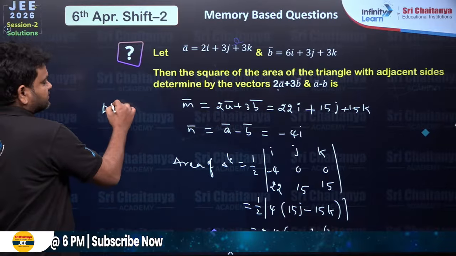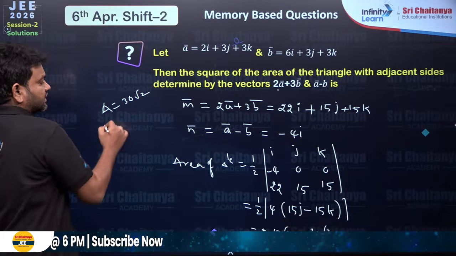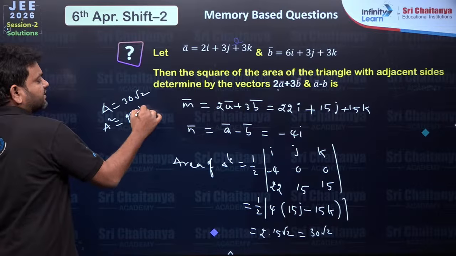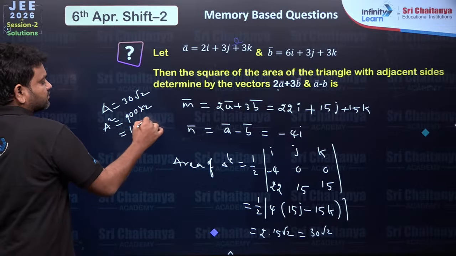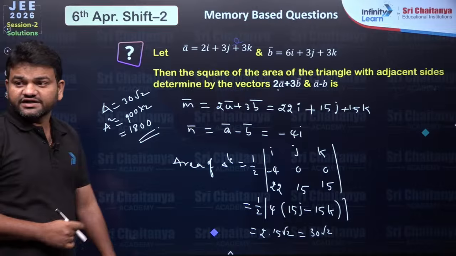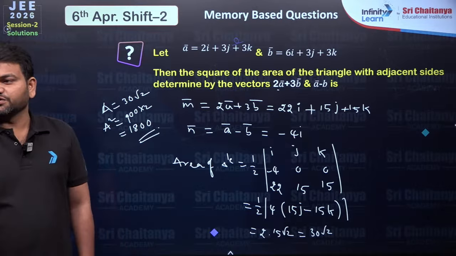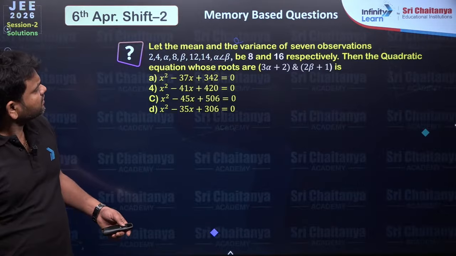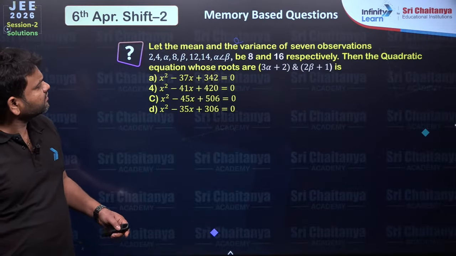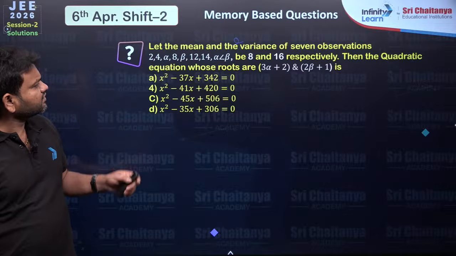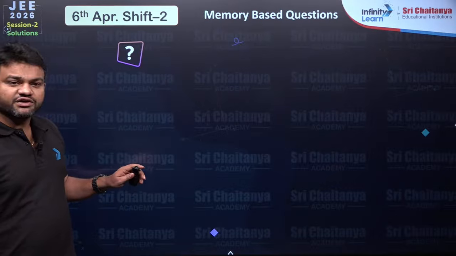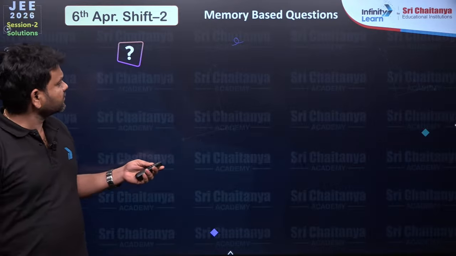So if A is 30 root 2, then A square is what I have to find. A square is going to be 900 into 2, which is equal to 1800. So 1800 is the answer which we are going to get. Alright, so then we have 2 more questions here from math. I guess another faculty will be coming to discuss these questions.